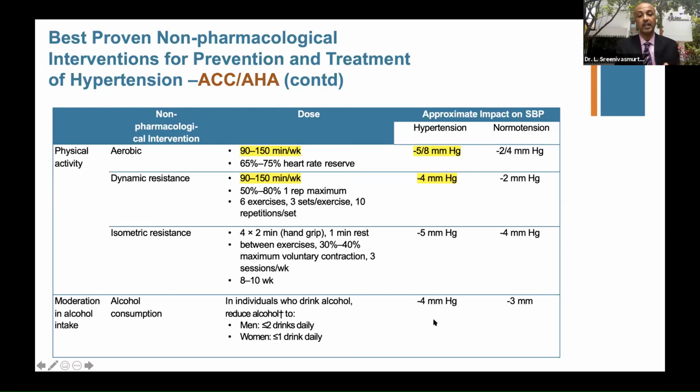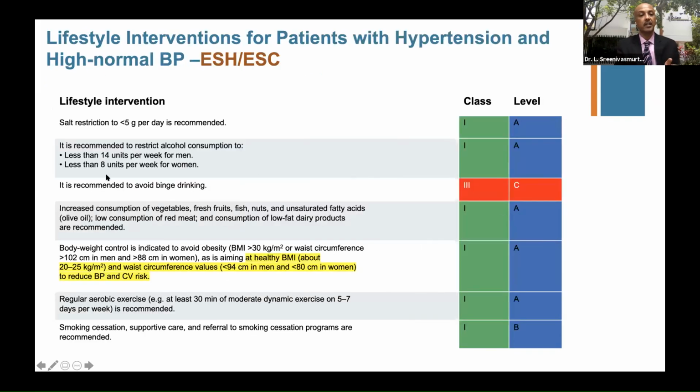We will not get into the details, but it can definitely have a minus 4 mm. And again, I want to show this, that binge drinking definitely has not got any correlation. They say it's class 3 recommendation, but 2 drinks is definitely allowed. But that's a debatable subject. We will not go into what is the units per week for men, women, etc.